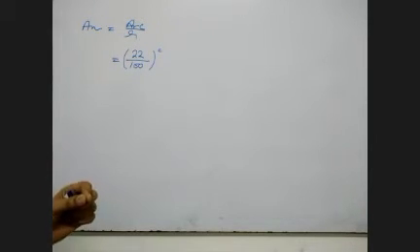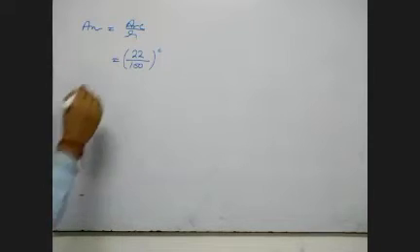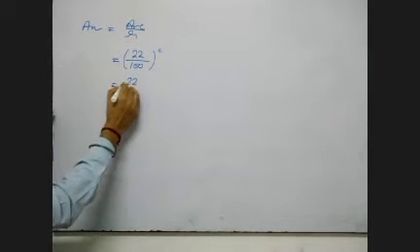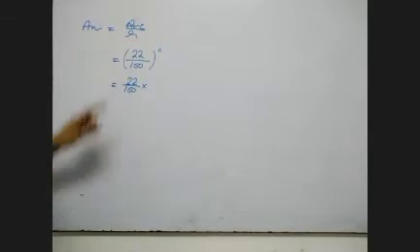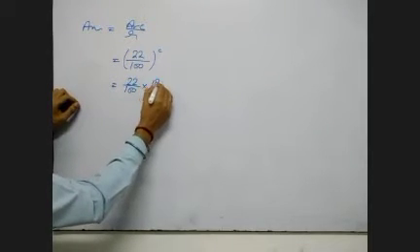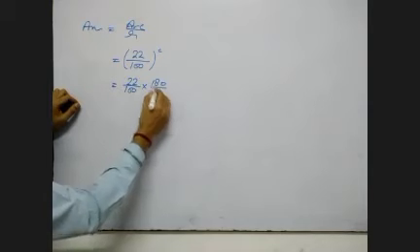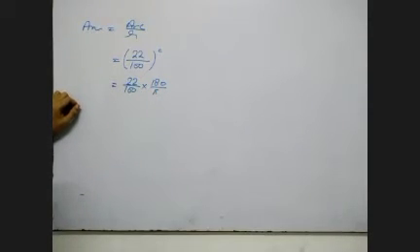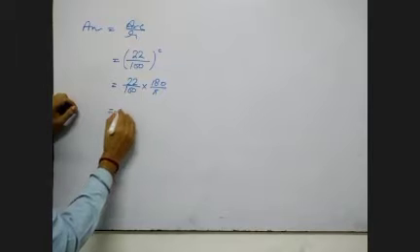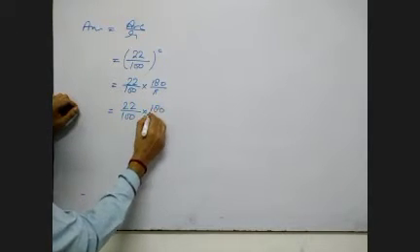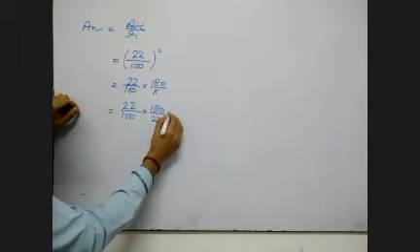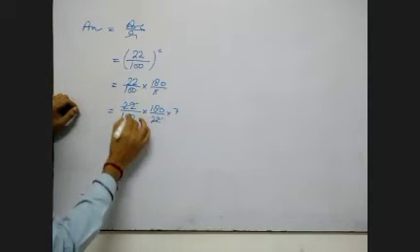Find the degree measure. So it will be 22 upon 100. Now radian to degree conversion is 180 upon pi. And in the question, the value of pi is given to us as 22 by 7. So 22 by 100 into 180 upon pi, 22 by 7, 22 cancel.